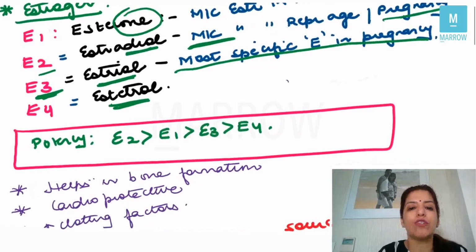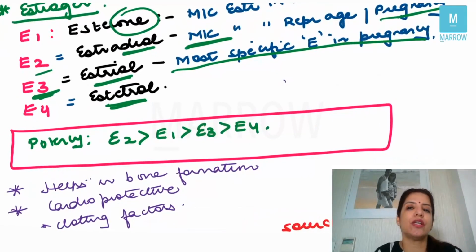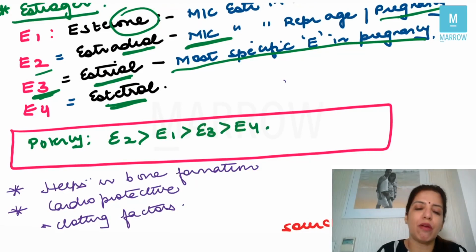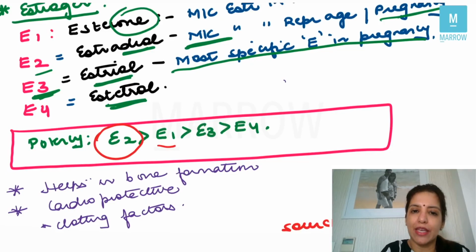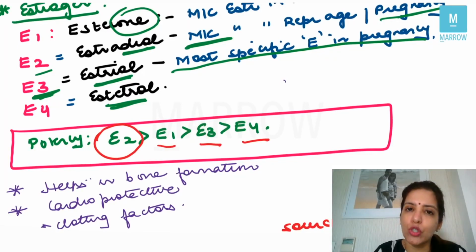The next question which they ask you is to arrange the natural estrogens in the order of potency. Suppose they have asked you in decreasing order of potency. So then remember, the most potent is E2, followed by E1, then E3 and then E4. So the most potent estrogen is E2.